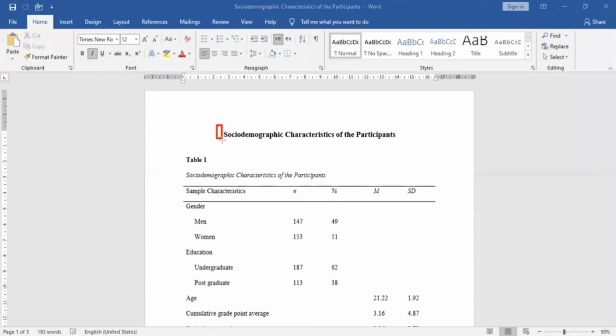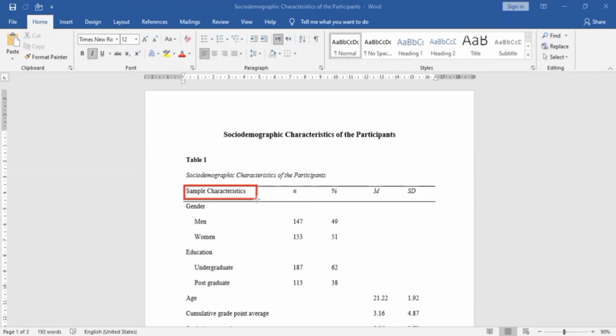We are going to discuss the socio-demographic table according to APA 7. This is the table of socio-demographic characteristics of the participants. First of all, we will write the table number. It will be written in bold. Then we will write the title of the table. It will be written in italics.